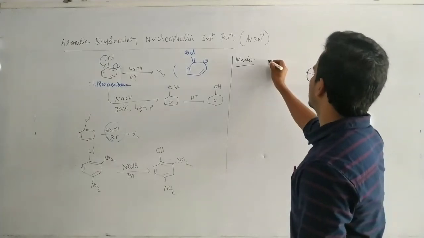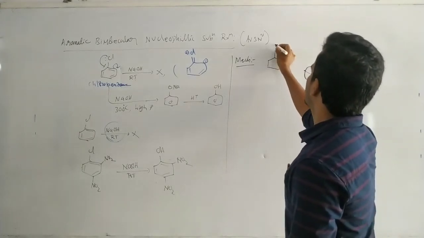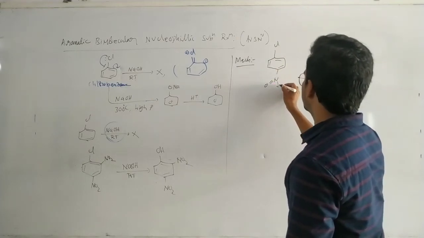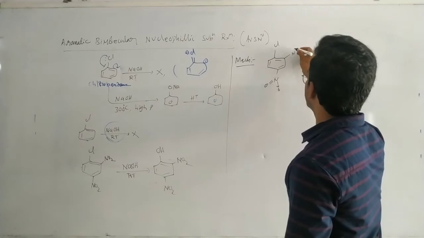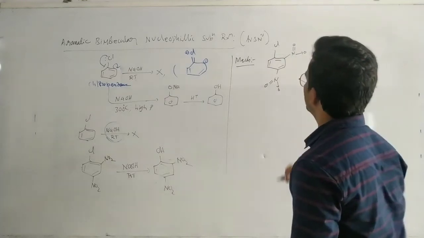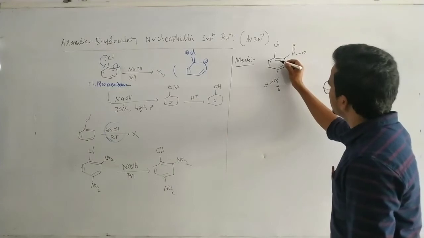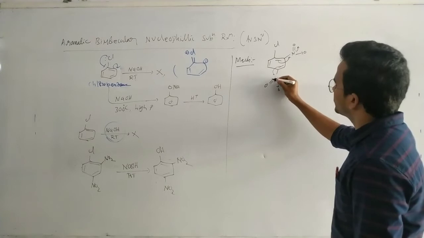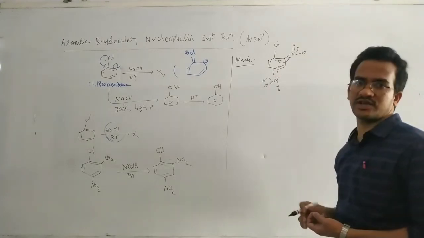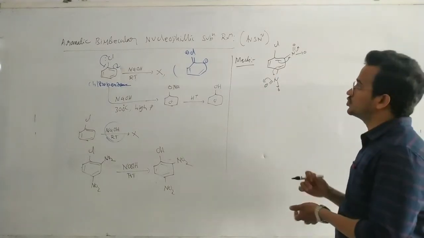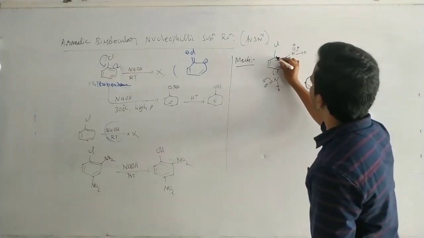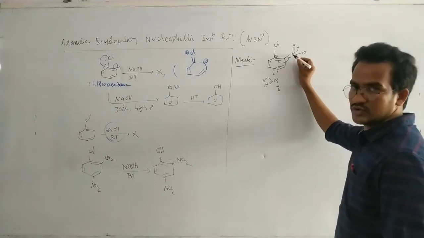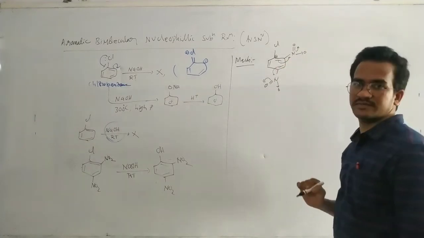So first of all, this Cl, pi bond. This is a withdrawing group, and this one is also a withdrawing group. Now here, with that withdrawing group, there is a pi conjugation. Because of this pi conjugation and the withdrawing nature of these two NO2 groups, the positive charge increases here. The pi electrons transfer to this NO2, then this carbon carries a positive charge.